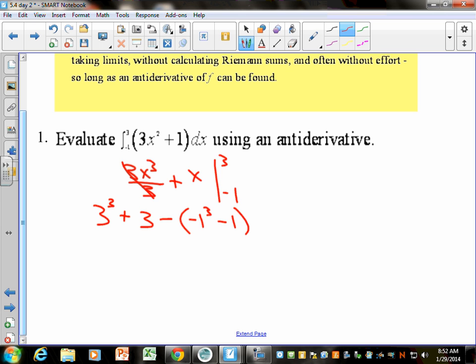The good news is, on a no-calculator part of your test, which I didn't say yesterday because I wanted to force you to do the arithmetic, but on the AP test, which means on my AP-style no-calculator test, you don't have to actually do the arithmetic. If you just left your answer like this on a no-calculator part of a test, on every response, they give it to you. Does that make sense? As long as you have all numbers, you don't actually have to do the math, because they don't want you missing it because you add 1 plus 1.